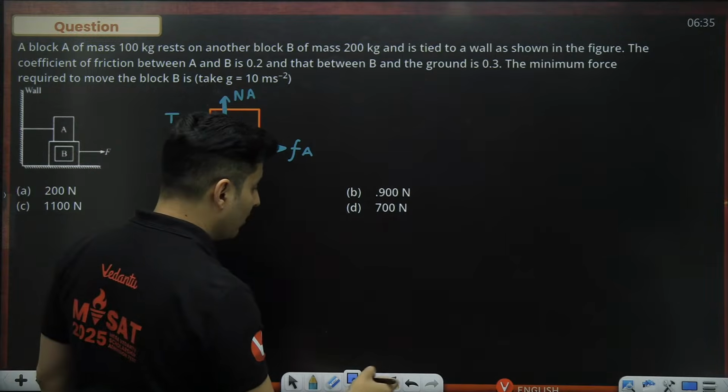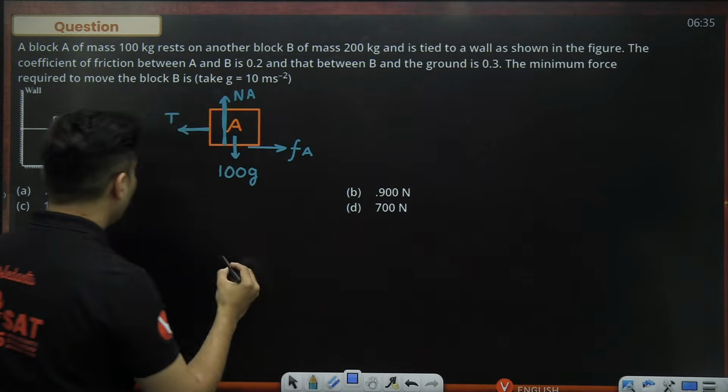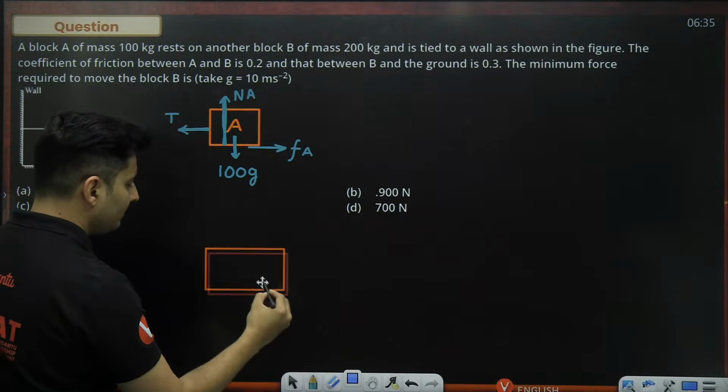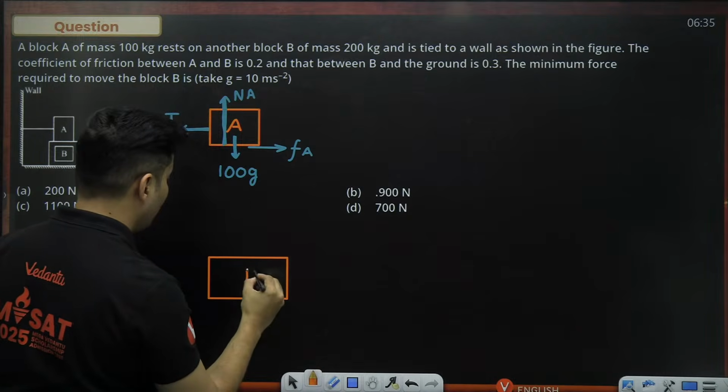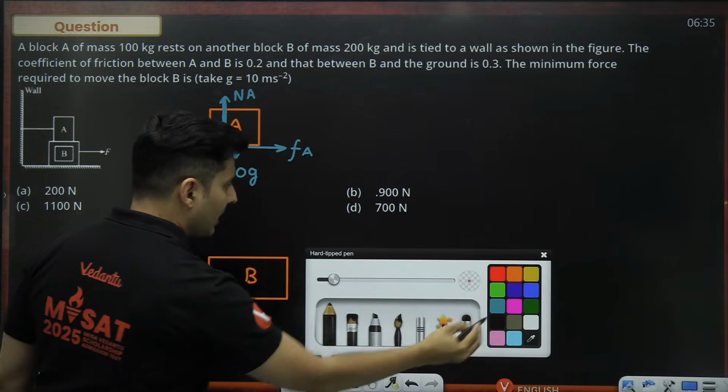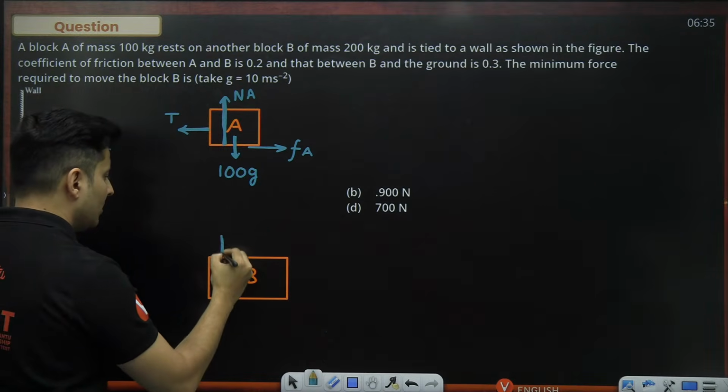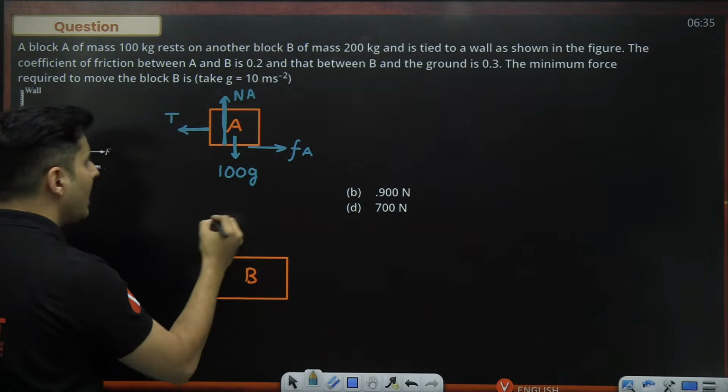Now, if you draw the free body diagram, similarly, of block B, here are the forces acting on it. First, the upper block's weight will indirectly act.